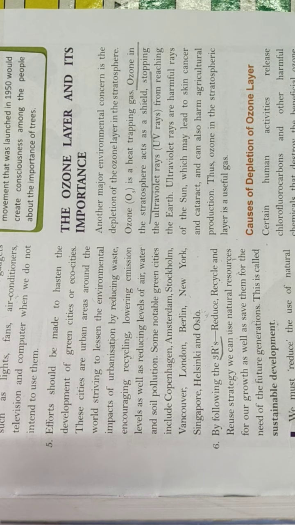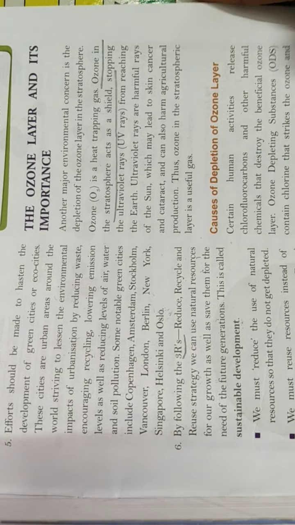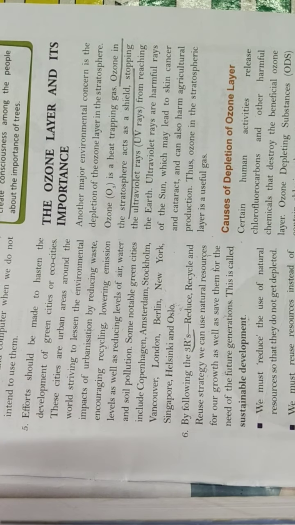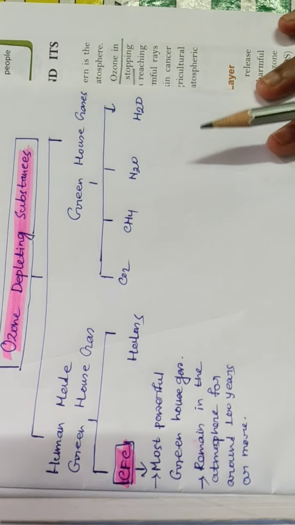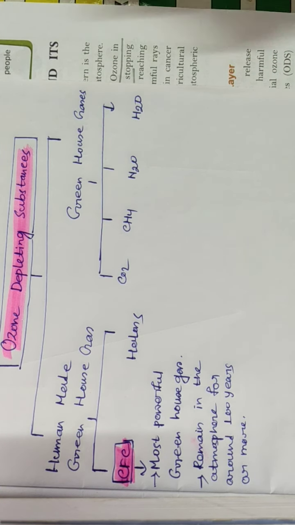Then, a very important topic, the ozone layer and its importance. We have already studied that ozone is present in the stratosphere, right? That is why the stratosphere is also known as the ozonosphere. Now, what is the importance of ozone? Why is ozone so important to us?